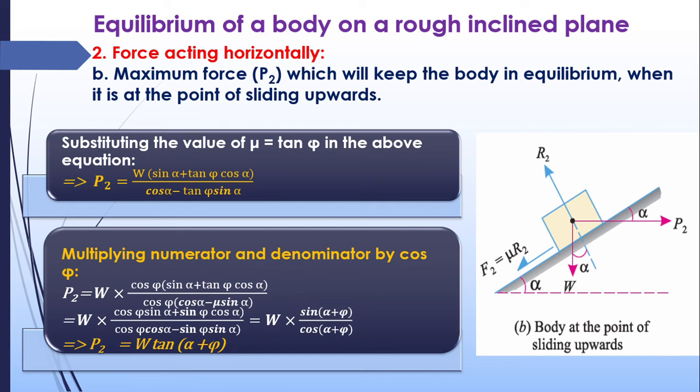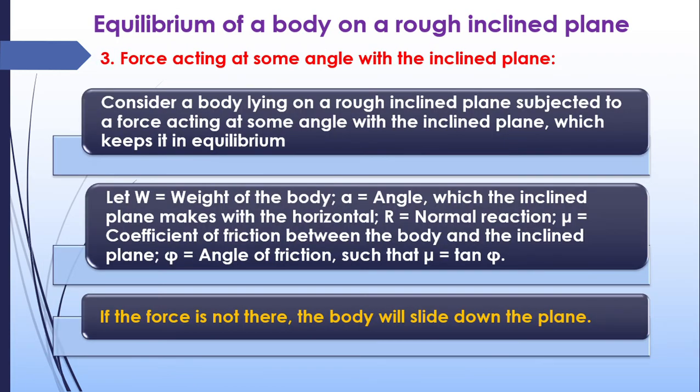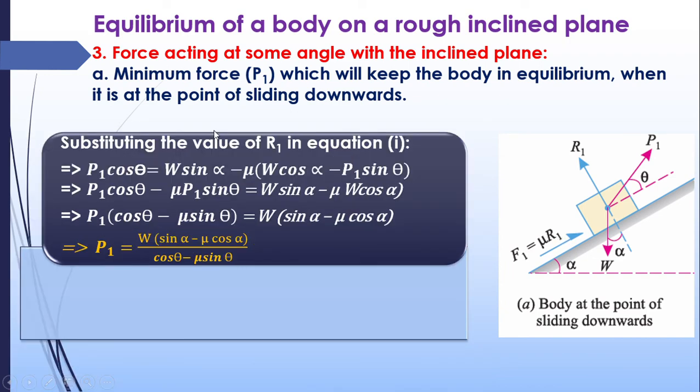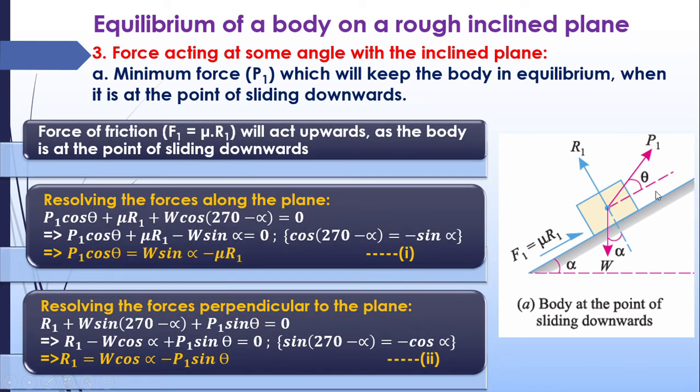Now the third case is force acting at some angle with the inclined plane. First we applied a force along the plane. Next we applied a force horizontally. Now we are applying the force at an angle to the inclined plane. The same procedure is followed here. For finding the minimum force, friction will be acting upwards. F1 is equal to mu R1. And we are resolving the forces along the plane.